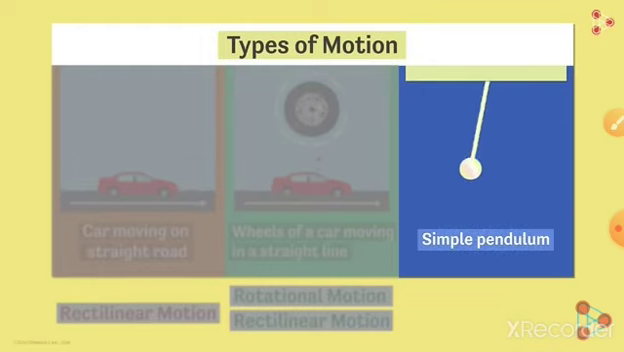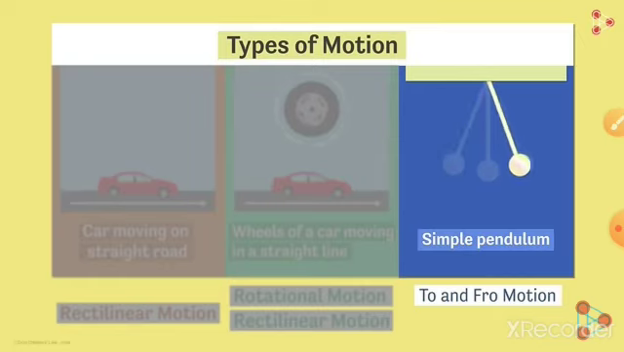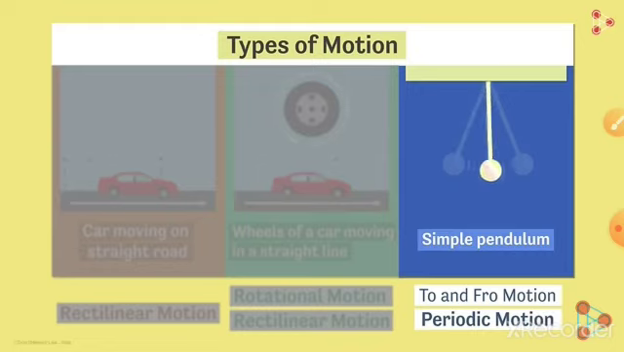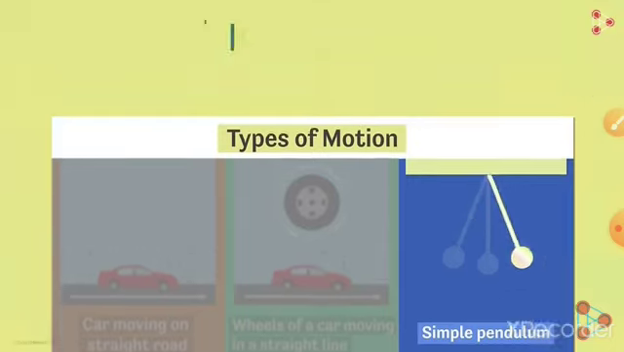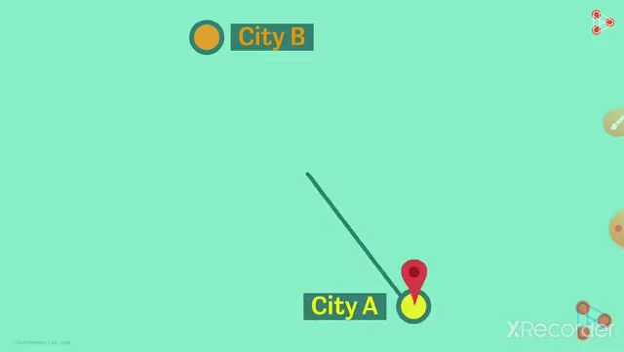What about the simple pendulum? A simple pendulum is found in clocks. So a simple pendulum does to and fro motion. So that is why it is also called oscillating motion or periodic motion. So periodic motion means the motion repeats itself at equal intervals of time. That's all.